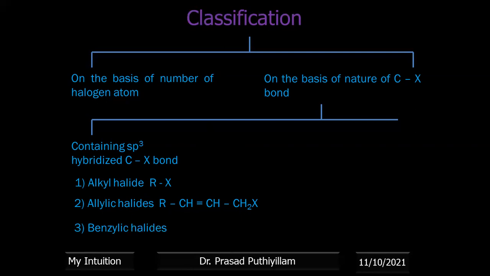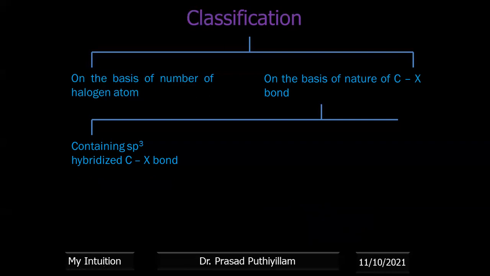Then the third example, benzylic halides. For benzylic halides, I'm mainly taking the example of benzene, to which a carbon is connected, and to that carbon the halogen is attached. The halogen atom is not directly connected to the benzene ring. It is connected to a carbon which is connected to the benzene ring. We call it benzylic. Okay, so this is an example of a benzylic halide. It is also one in which a halogen atom is connected to a carbon which is sp3 hybridized.